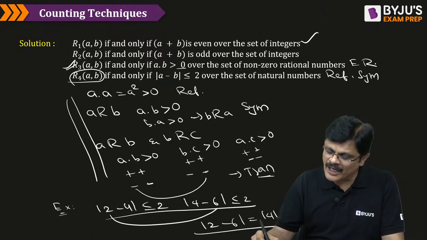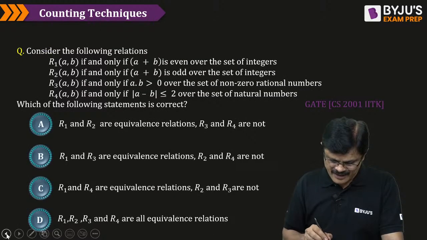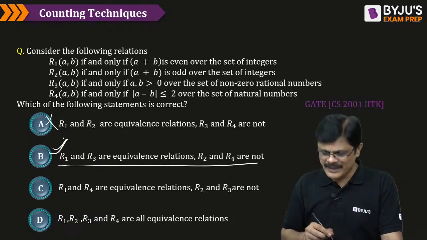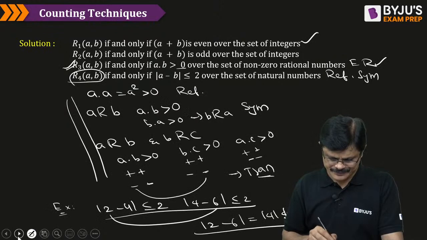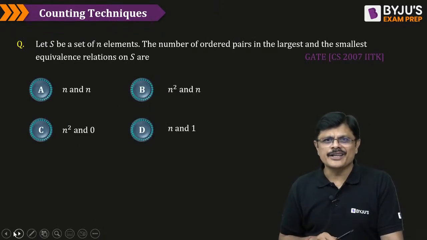Only R1 and R3 are equivalence relations, my dear friends. R1, R2 wrong. R1, R3 yes. B is the correct answer, my dear friends. And even this is a straightforward GATE question. There is no twist, nothing in this, my dear friends.